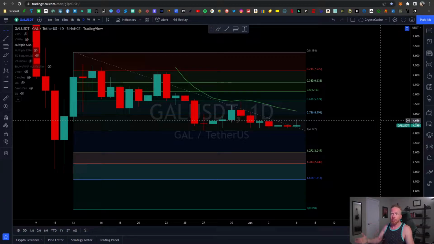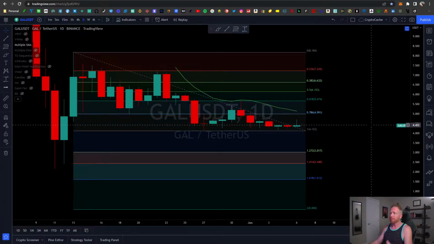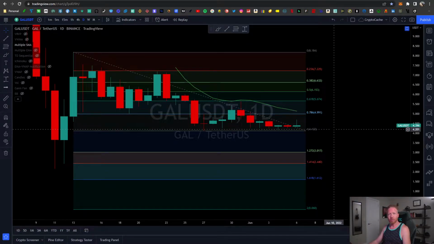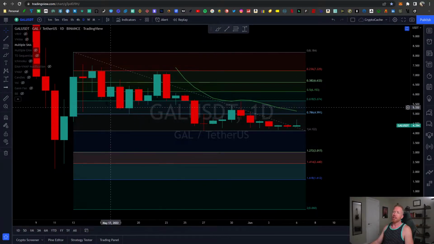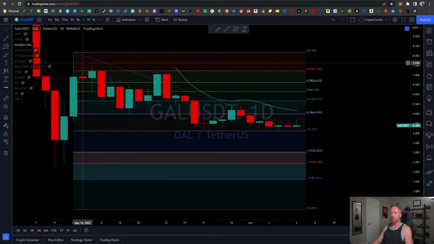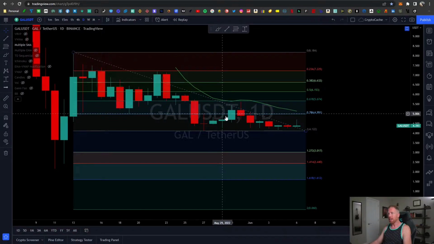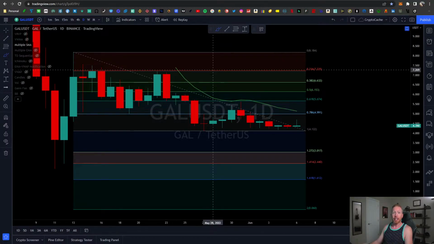So anyways, take a look here at Project Galaxy. What we want to do is, first of all, with limited data, the best thing to do is take recent moving averages, and we actually have enough data here for a 20-day SMA. And we're also going to look at, of course, Fibonacci retracement. I do that from the recent high to the recent low, giving us perspective in the fact that $5 is a likely resistance level for Gala. Sorry, I want to call it Gala since it's actually Galaxy, Project Galaxy.